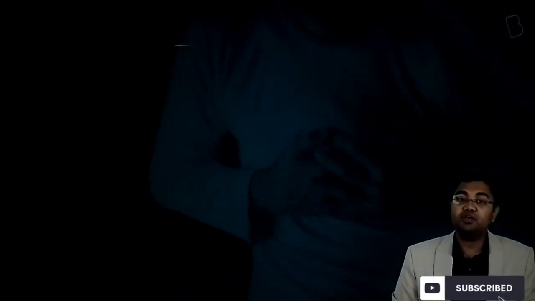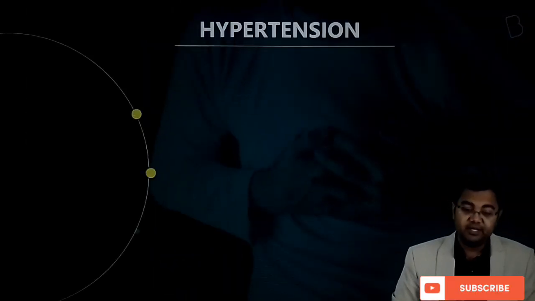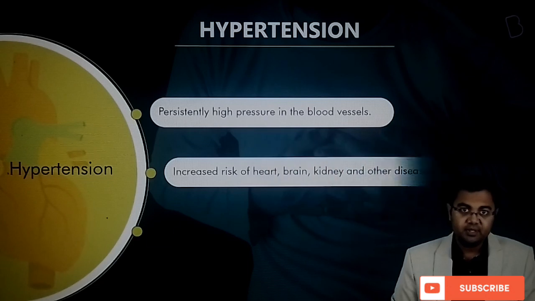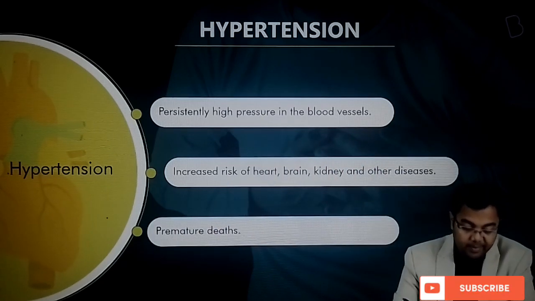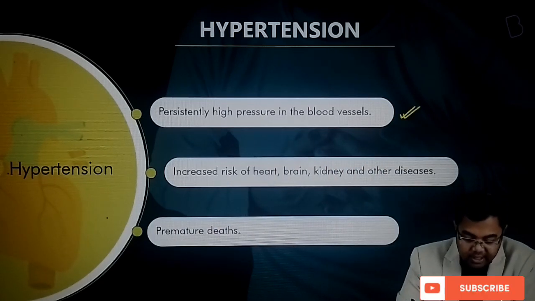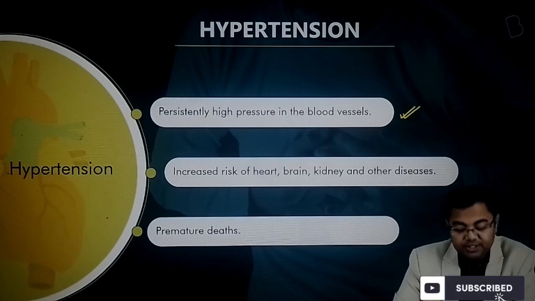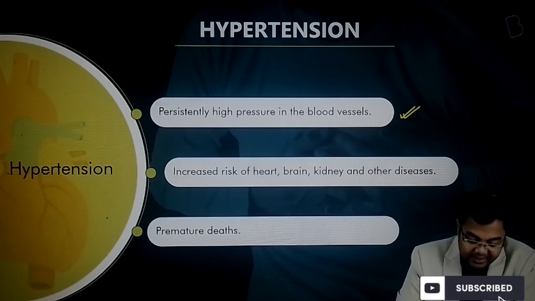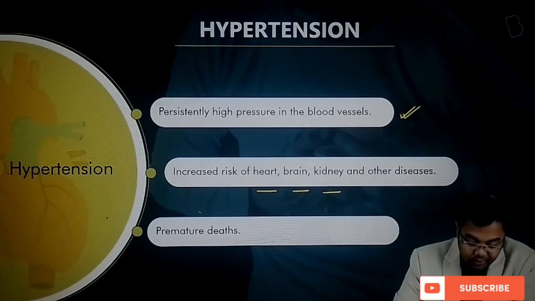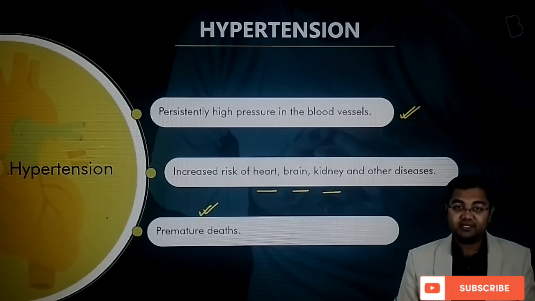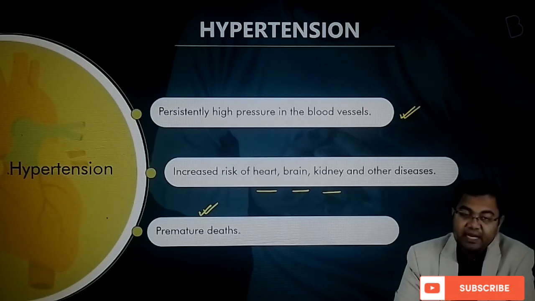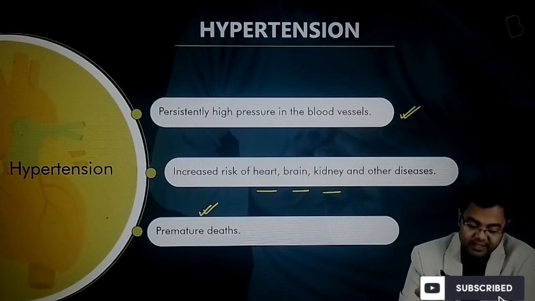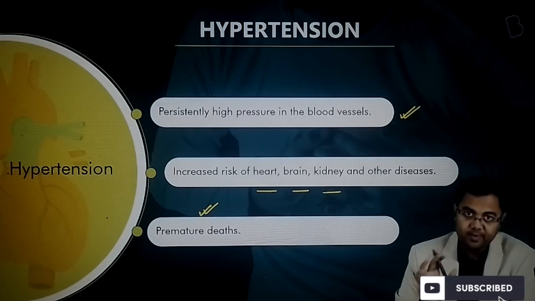Then next we have to talk about another risk factor, that is hypertension or high blood pressure. So what do we mean by high blood pressure? We are talking about persistently high pressure in the blood vessels, with an increased rate of heart, brain, kidney and other diseases, and this is one of the leading causes of premature deaths. We had discussed that among the metabolic risk factors, the highest contributor is hypertension or high blood pressure.